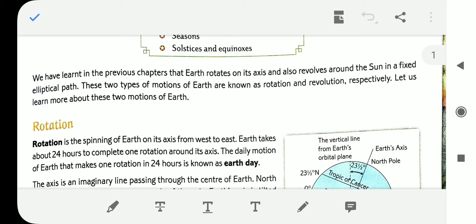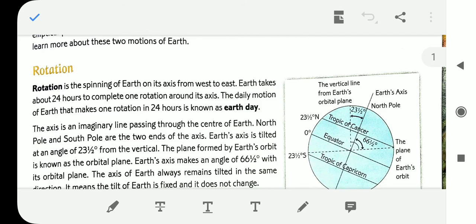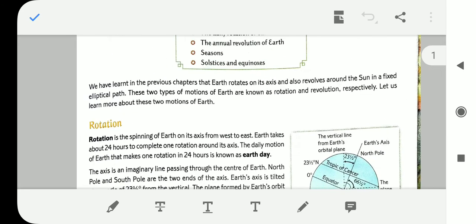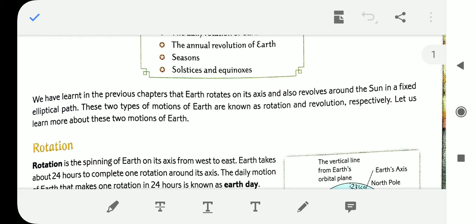The Earth rotates based on its axis and revolves around the Sun in a fixed elliptical path. There are two things, rotation and revolution. As a result of the rotation, we get the day and night. As a result of the revolution, we get the year.